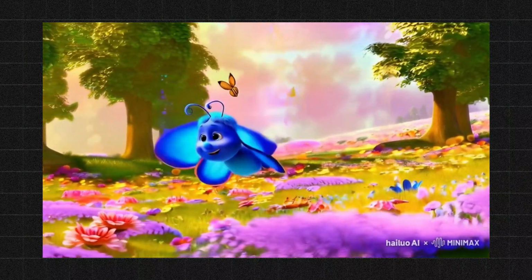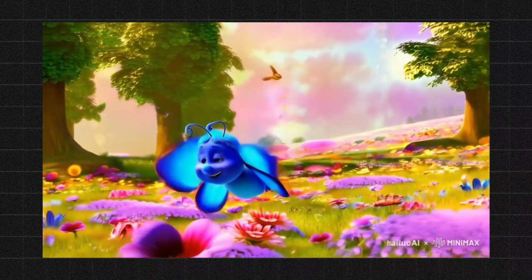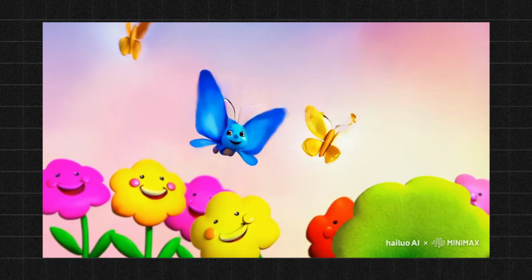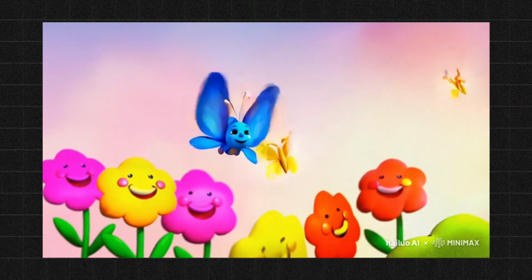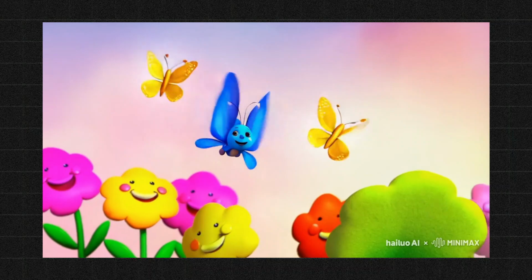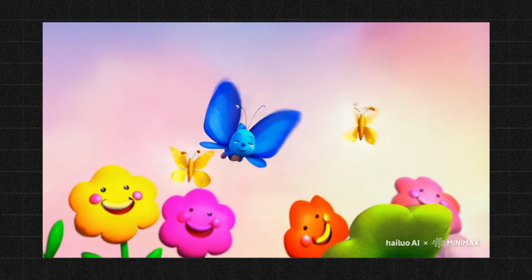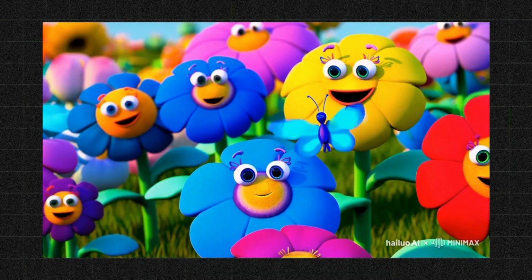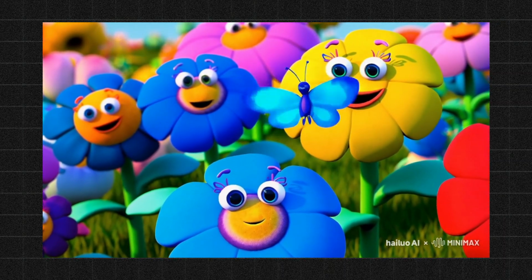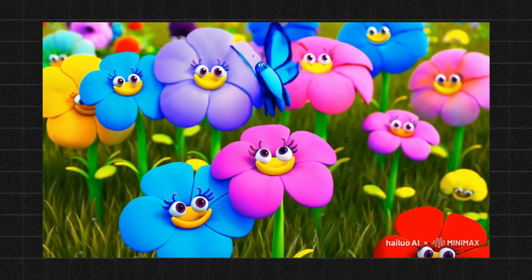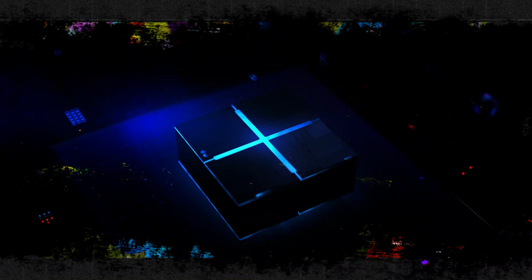Dancing and whirling along with the breeze. You visit the flowers so bright and so sweet.